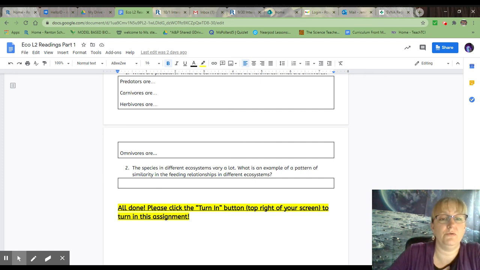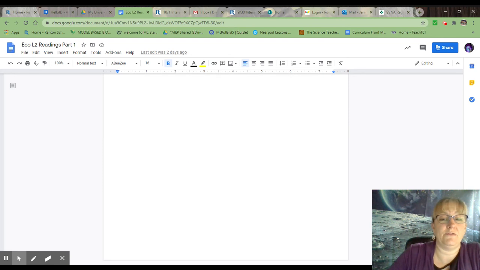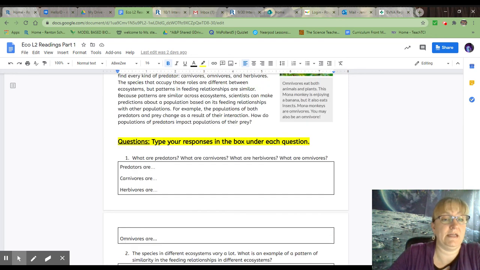And then question 2, the species in different ecosystems vary a lot. What is an example of a pattern of similarity in feeding relationships between different ecosystems? And you'll put that in this box here. And that is it for today's assignment. Just make sure you answer those questions and submit them through your Canvas page.